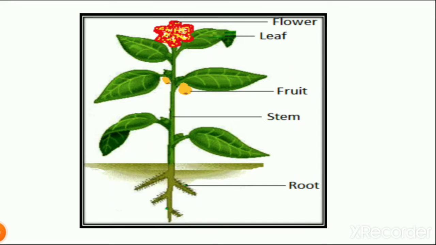Now here you can see the different parts of the plant: flower, leaf, fruit, stem and root. These all are parts of the plant. So how many parts does the plant have? There are 5 parts of the plant. So now you can understand that a plant has many parts. When you write the answer in the exam, I hope you write the right answer.